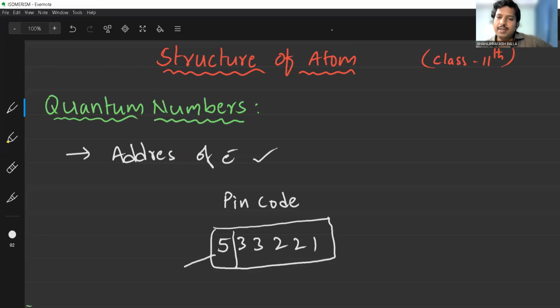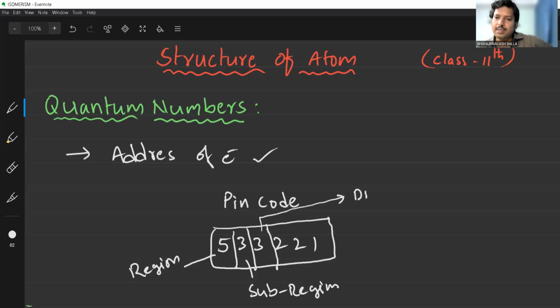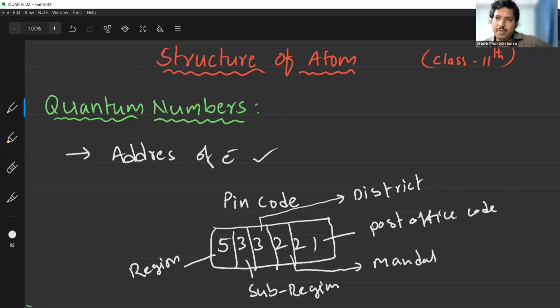In this, the first digit indicates the region. India is divided into 4 regions: East, West, South and North. Particularly, the 5 stands for the South region. The second digit indicates the sub region, and the third digit indicates the district. Then the next digit indicates the mandal in that district, and the remaining last 2 digits indicate the particular post office code, that is, the particular village post office can be recognized.